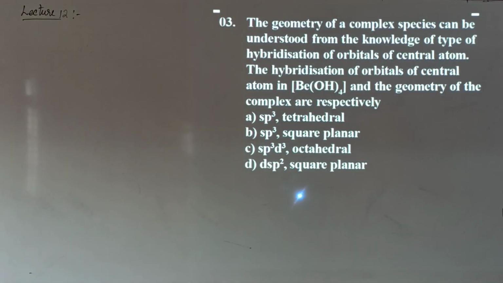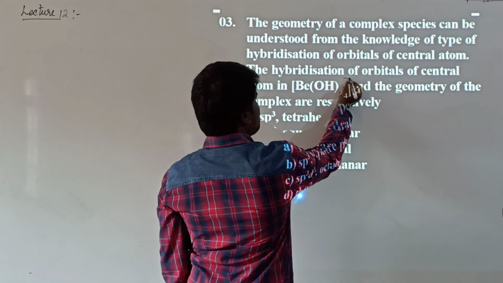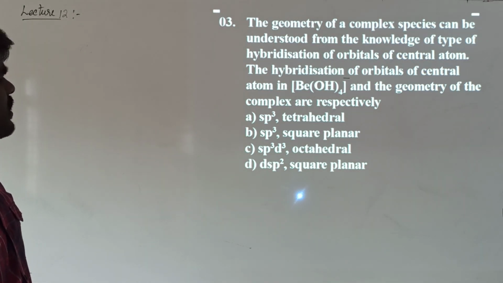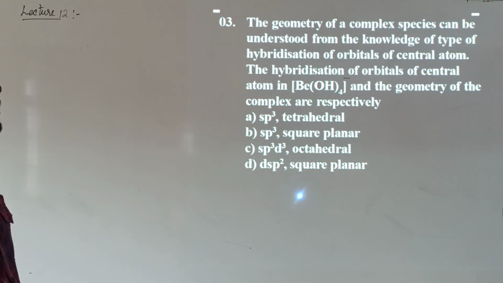The geometry of a complex species can be understood from the knowledge of the type of hybridization of orbitals of the central atom. The hybridization of the orbitals of the central atom in the beryllium hydroxide complex taken 4 times, you should have a negative charge here, it has to be a complex one. Hybridization and geometry of the complex are respectively.